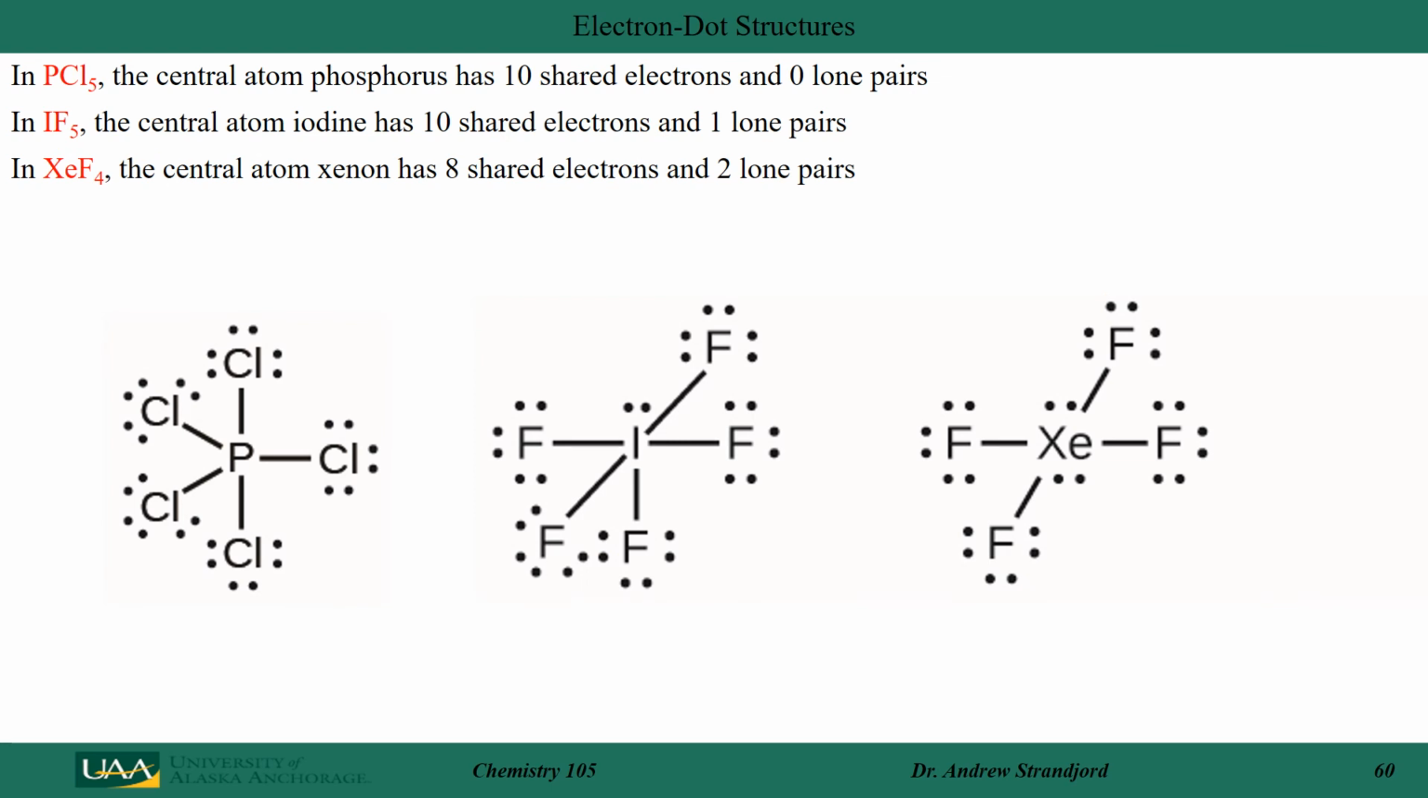If I apply that same Lewis dot 5-step process to PCl5, IF5, and XeF4, I get these 3 structures here. Notice in this case, I have bonding electrons and non-bonding electrons. In xenon, we've mentioned that it is a noble gas, but because it is below period 2, it can expand its octet, so it can be a hypervalent atom and actually form a molecule with fluorine.